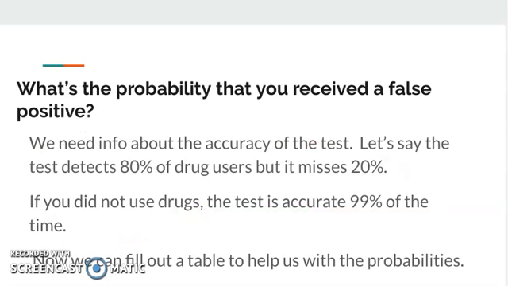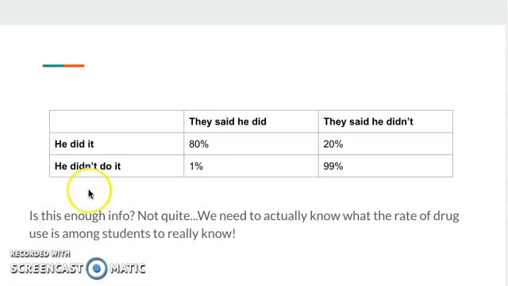So what's the probability of receiving a false positive? We need some information about the accuracy of the test. So let's say that the test detects 80% of drug users and it misses 20%, which means it gives a negative for 20% of kids who are actually using drugs. On the other hand, for kids who are not using drugs, the test is accurate 99% of the time. So it will only give a false positive 1% of the time. If you're not using and it thinks you did, that happens 1% of the time. So we fill out this table.